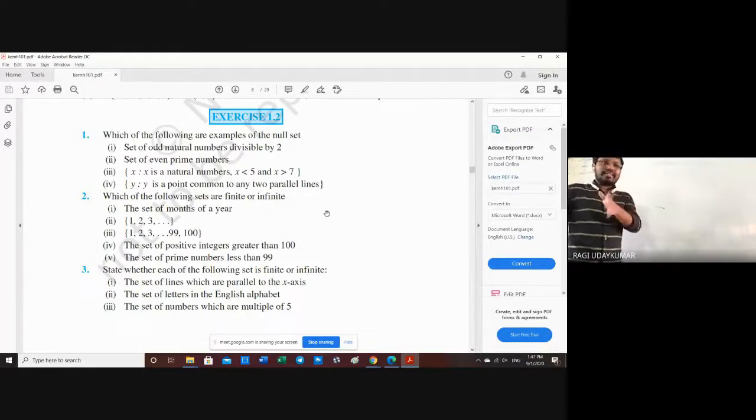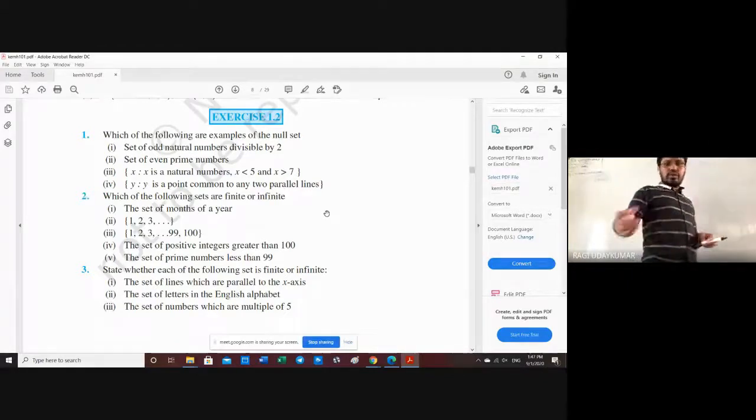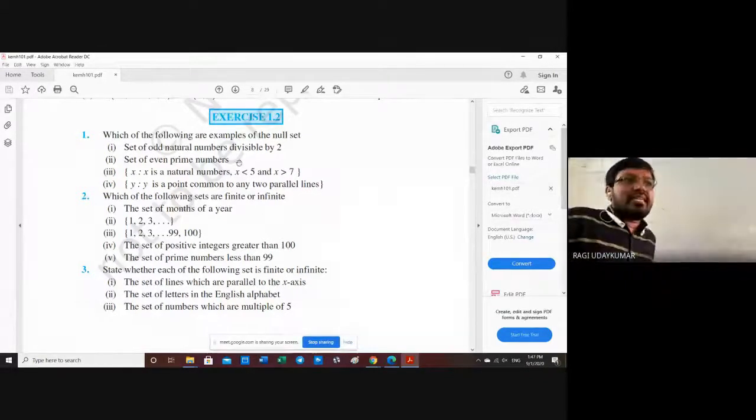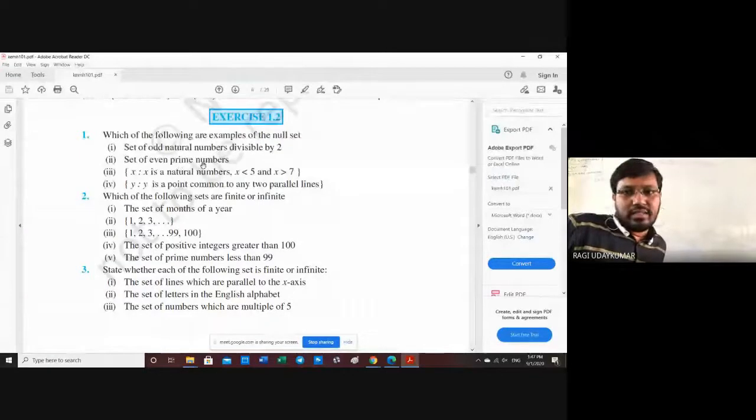So you can say that it is a null set or empty set or void set. Okay? Very simple. Second question: write the set of even prime numbers.